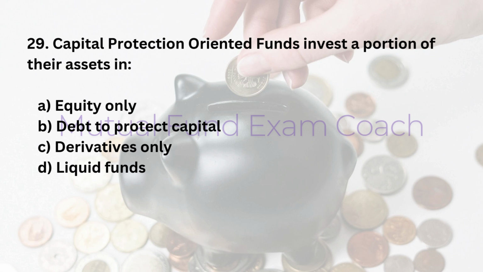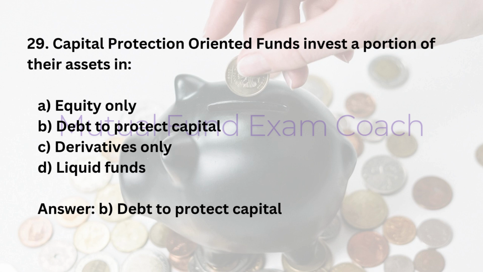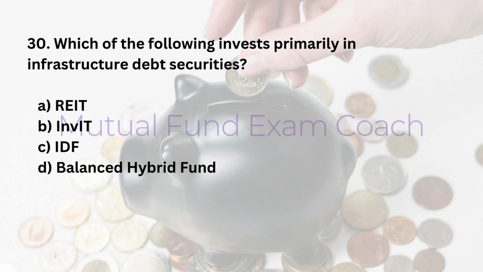29. Capital protection-oriented funds invest a portion of their assets in A. Equity only. B. Debt to protect capital. C. Derivatives only. D. Liquid funds. Answer: B. Debt to protect capital. 30. Which of the following invests primarily in infrastructure debt securities? A. REIT. B. INVIT. C. IDF. D. Balanced Hybrid Fund. Answer: C. IDF.